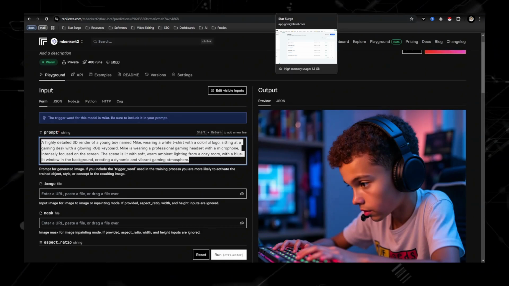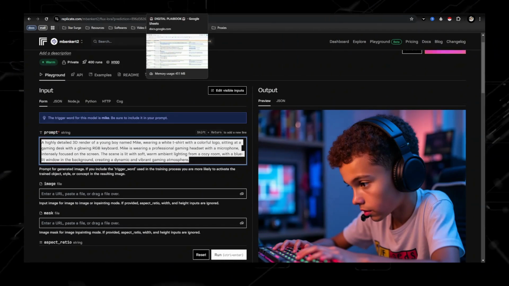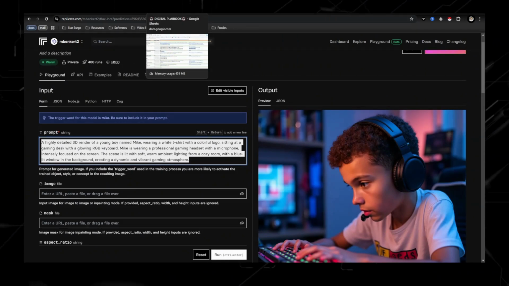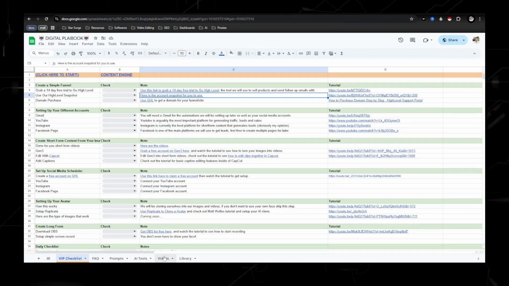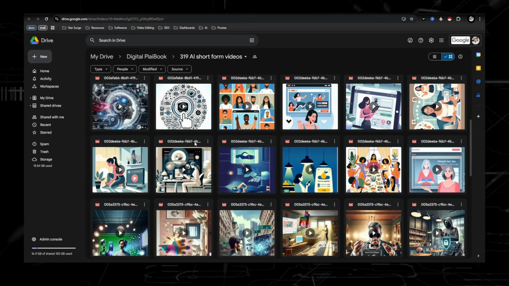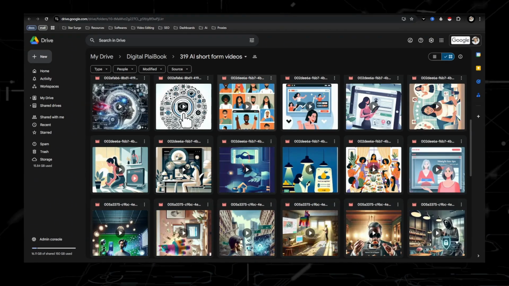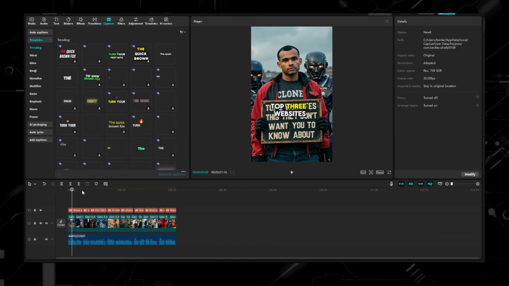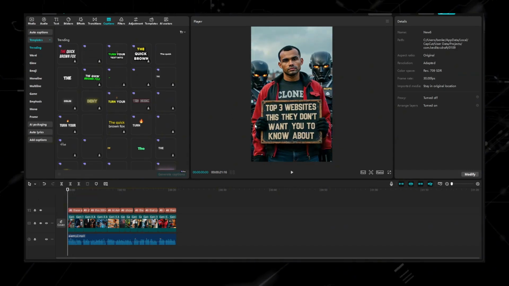But for you guys to get started, since maybe you don't want to use replicate, or that is a process of setting up, I give you these videos right here where all you have to do is go in, download 4 or 5, since they're about 5 seconds each, and then you'll put them together in CapCut. That is how you make the short form content. So this is just an example I'll show you of what it would look like.